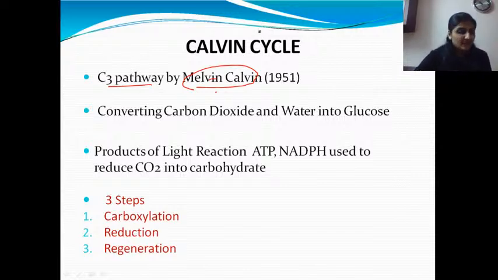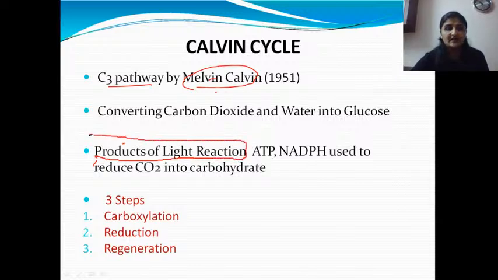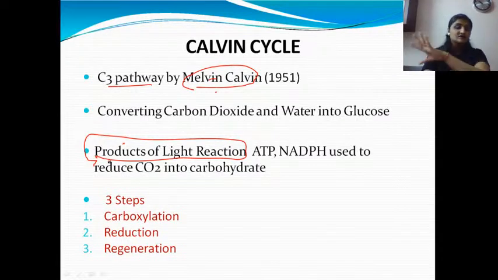Great? Yeah. Chalo. Next one, product of light reaction. Now product of light reaction. What was the product of light reaction? ATP and NADPH2. Now these energies are going to get utilized for fixing CO2 and water molecule to prepare glucose. So as I said, the reaction, you have to fix CO2 and water molecule to get glucose and oxygen as the byproduct. Am I clear?